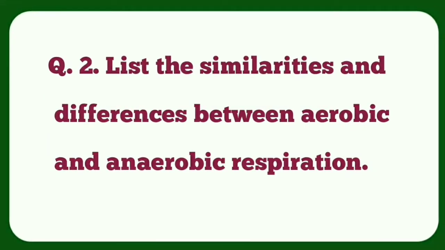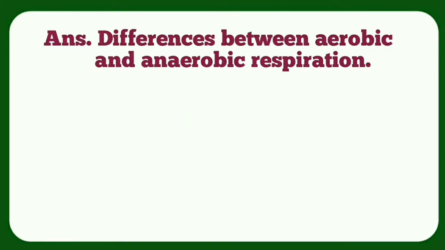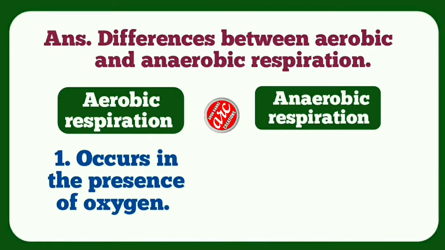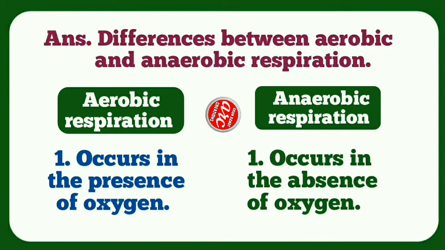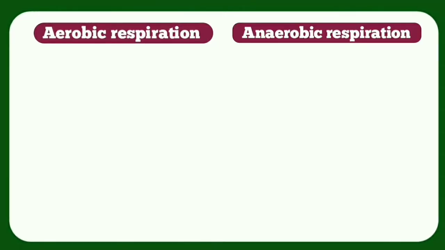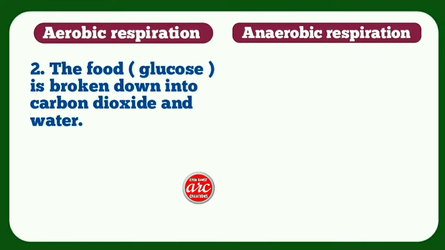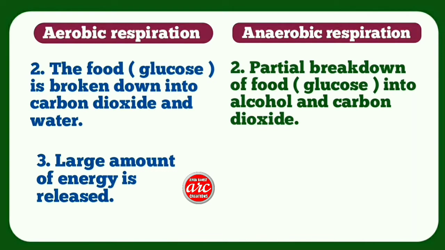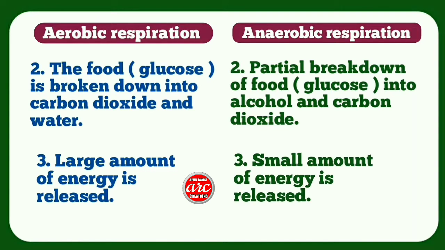Question number 2. List the similarities and differences between aerobic and anaerobic respiration. Aerobic respiration occurs in the presence of oxygen. Anaerobic respiration occurs in the absence of oxygen. Difference number 2. In aerobic respiration, the food is broken down into carbon dioxide and water, whereas in anaerobic respiration, partial breakdown of food into alcohol and carbon dioxide. Number 3. Large amount of energy is released in aerobic respiration, whereas in anaerobic respiration, a small amount of energy is released.